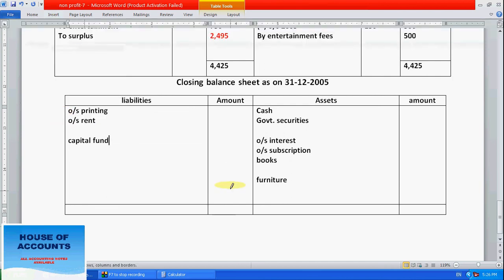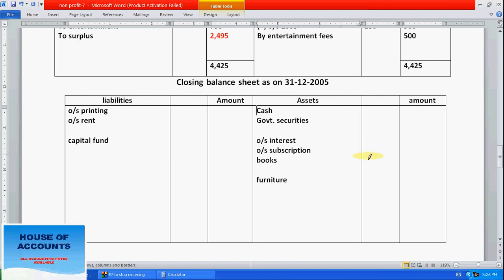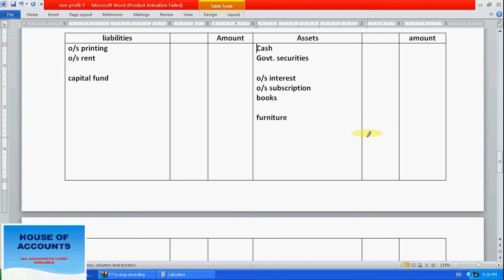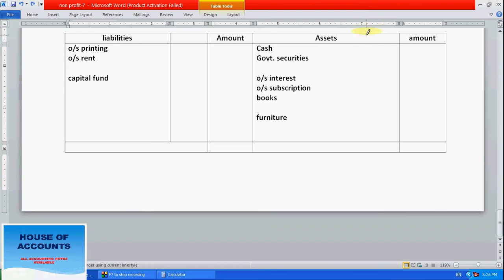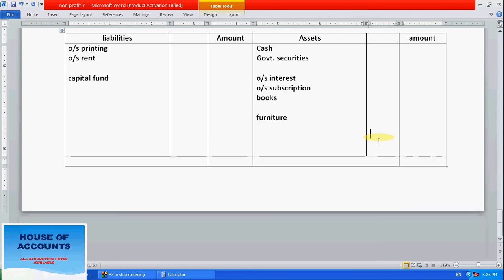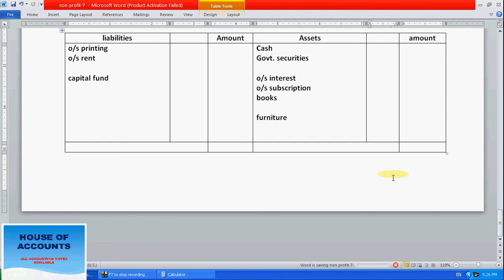For that purpose let's draw a detail column. Alright, no problem. Here first we have to write the capital fund.